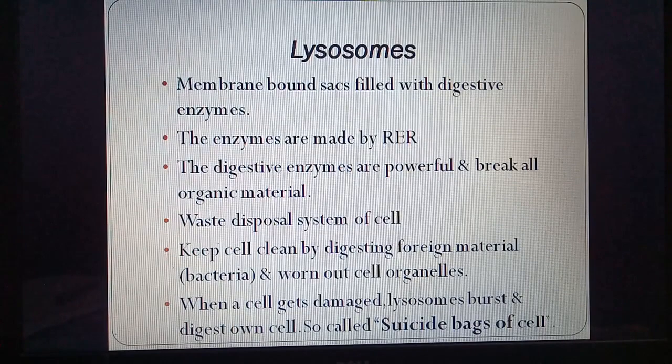So the cell organelles which are worn out or which are not functional, which have become old or damaged, lysosomes remove them. When a cell gets damaged, lysosomes burst and digest their own cell. So whenever a cell is damaged due to some condition or some infection or old age, the lysosomes burst and they digest the cell. That's why they are called suicide bags of the cell.